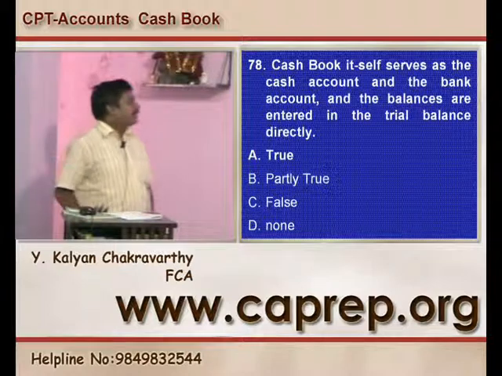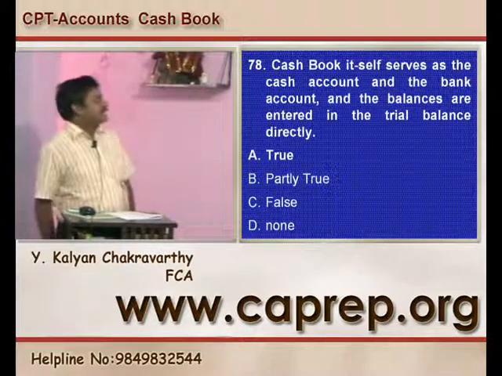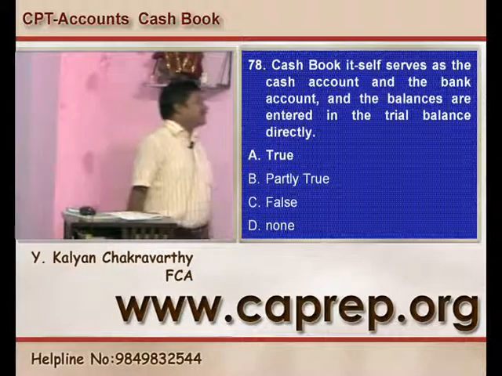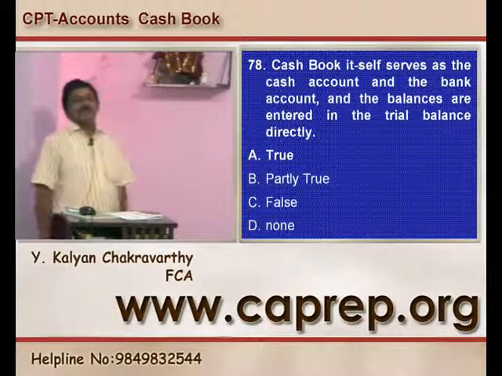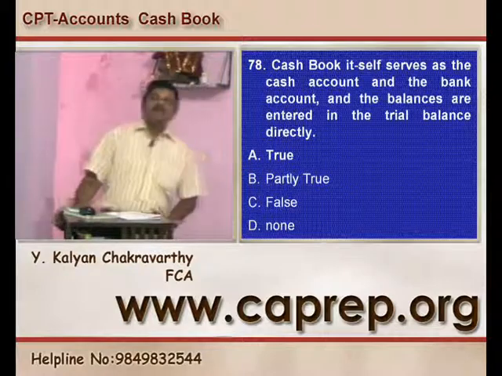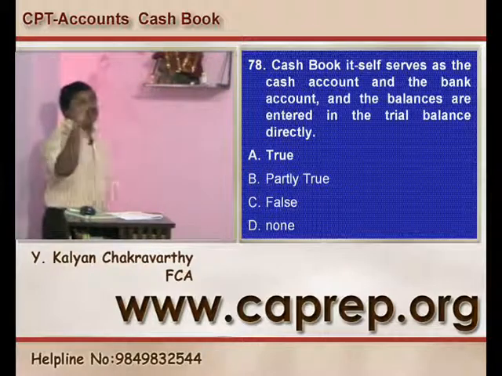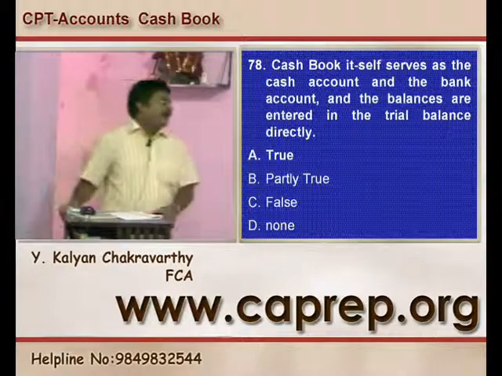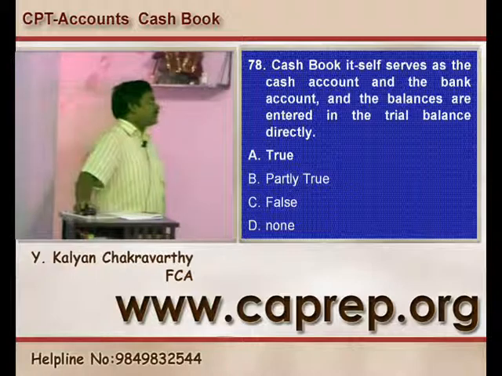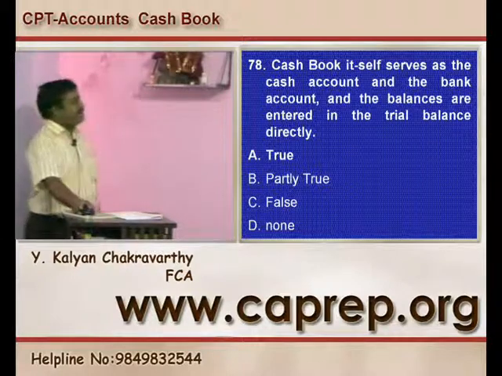Question number 78, cash book itself serves as a cash account and the bank account and the balances are entered in the trial balance directly. Yes, cash book acts both as a subsidiary book and a ledger, and both cash and bank balances are derived from the cash book and will be directly entered in the trial balance. It is a true statement. So for question number 78, A is the right answer.